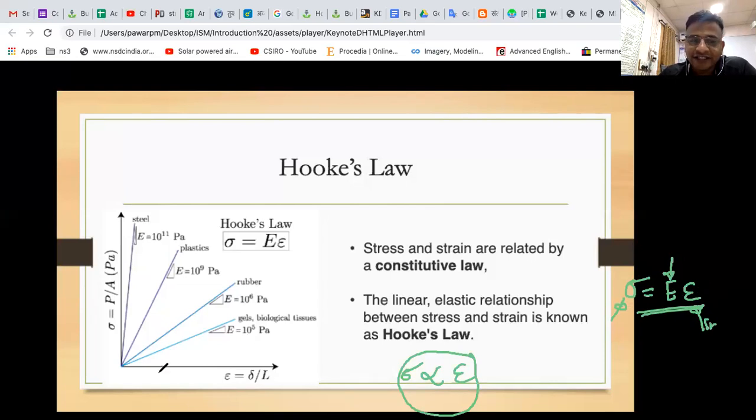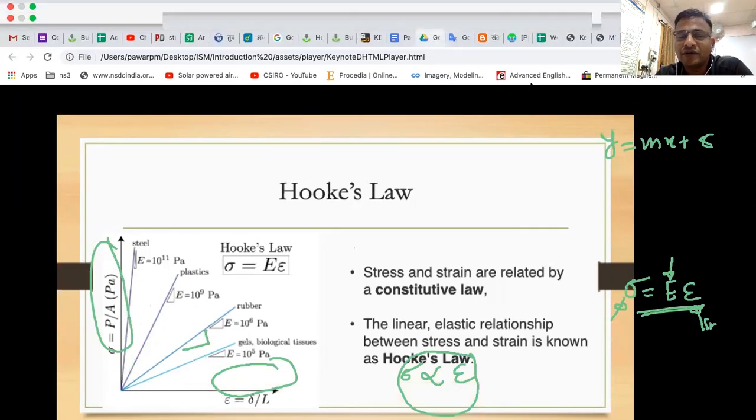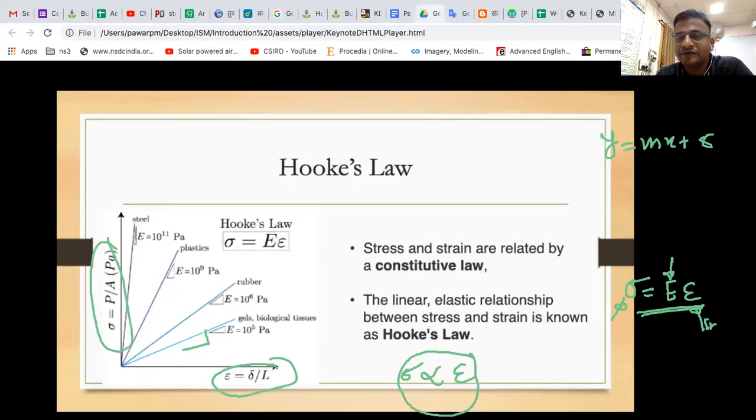And then you can see here, for different materials, the plots are shown. A strain versus stress plot is there. And the slope of this line, it's like a line equation. Do you remember the line equation? y equals mx plus c. And when c is 0, what is the meaning of c being 0?